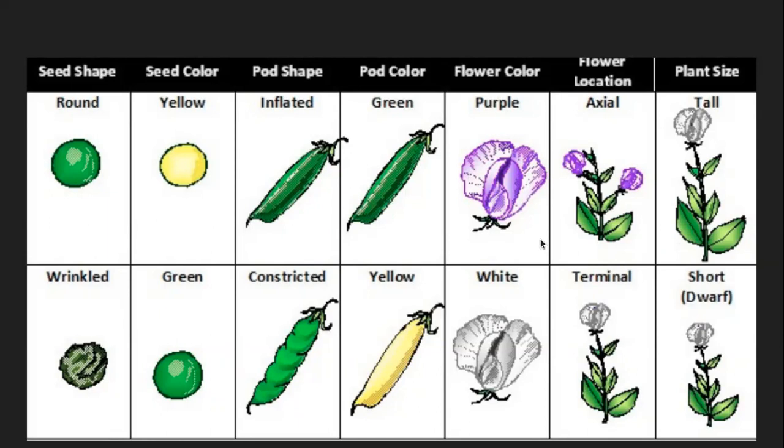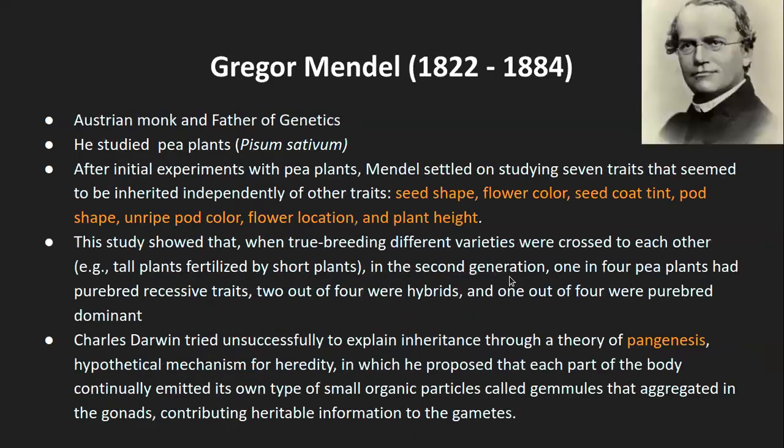Flower color, purple or white. The flower location can be axial or terminal. Terminal is at the end of the branch. Axial means it is where the leaf starts; from there itself the flower will start, and at each of these axial points there will be one flower, not only at the end of the branch. And the height of the plant is tall or dwarf or short. So these were the seven characteristics that he studied.